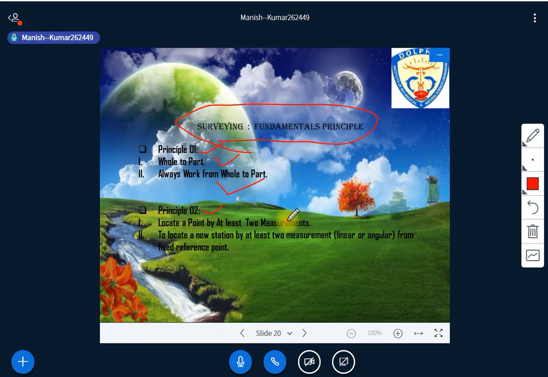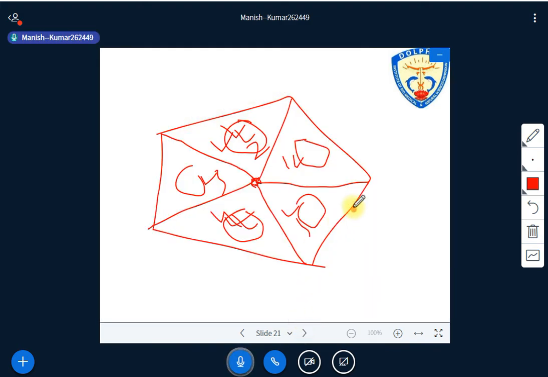If you people have any question, you can ask from this part first, then I'll move ahead. Any question from here? Okay, and you can easily understand these things. If the error is localized, then what will happen? It is not going to affect the whole work, isn't it?